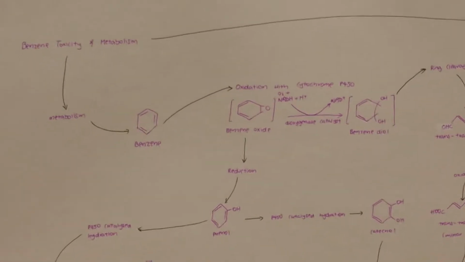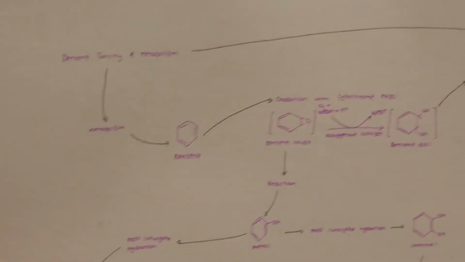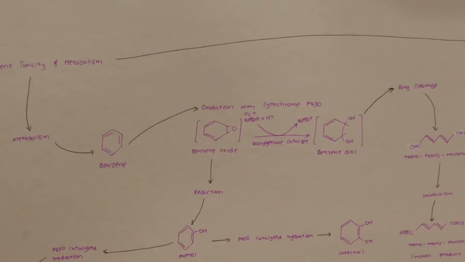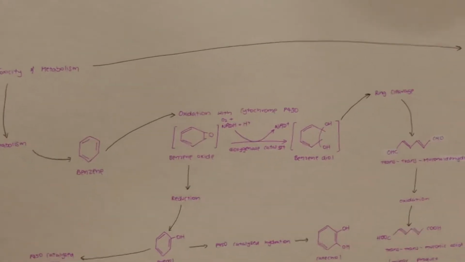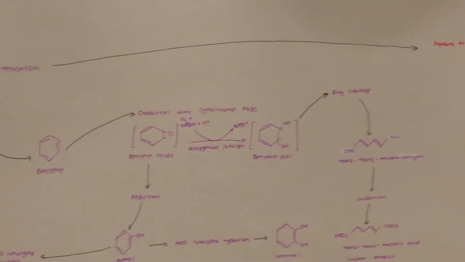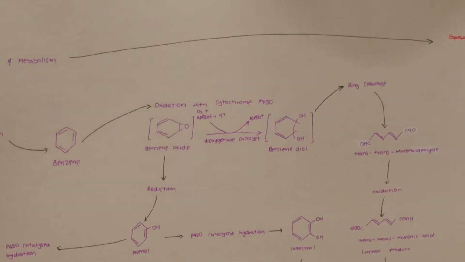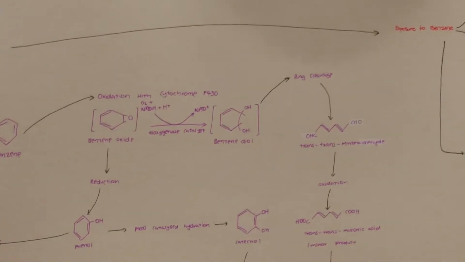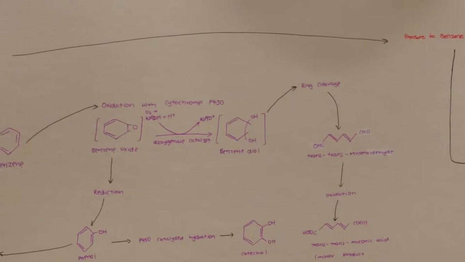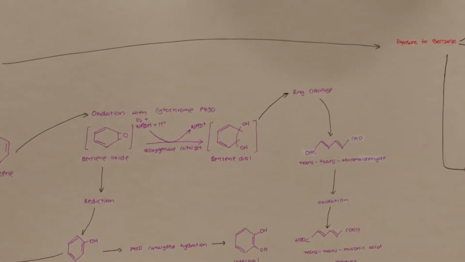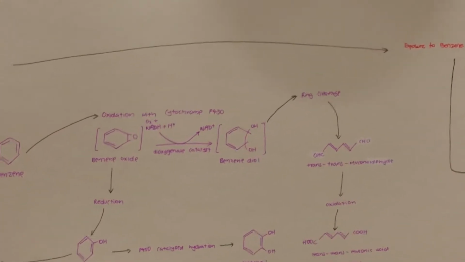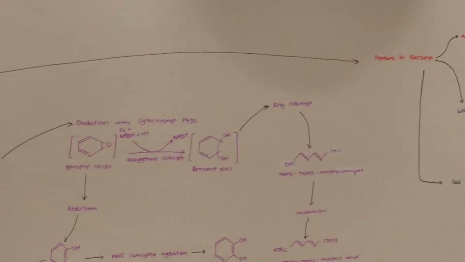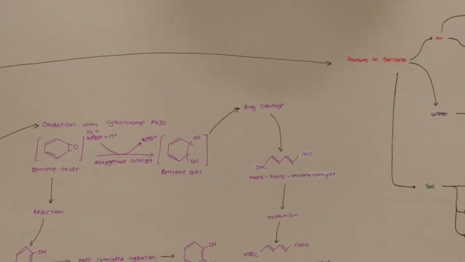Benzene is first oxidized with the help of cytochrome P450, breaking one of the double bonds to form an intermediate, benzene oxide. From benzene oxide, it can take a few paths, but let's focus on the one leading to benzene diol first. Here, the aromatic ring gets destabilized in order to become more reactive. The destabilization is catalyzed by a dioxygenase reaction between benzene and molecular oxygen, resulting in the formation of benzene diol.